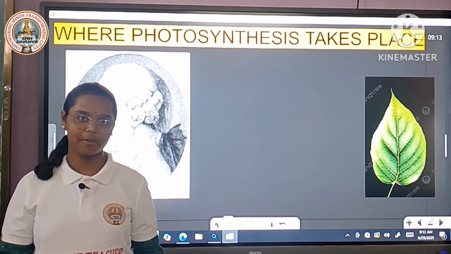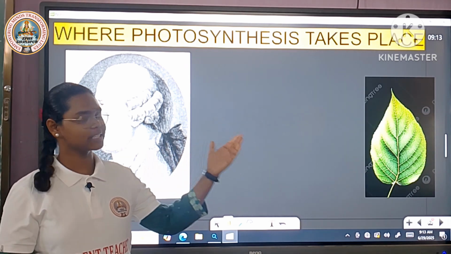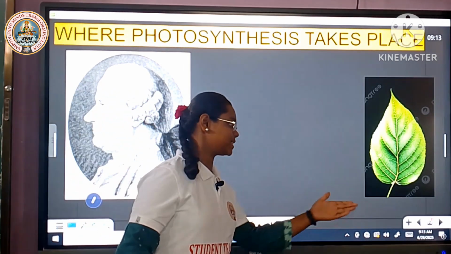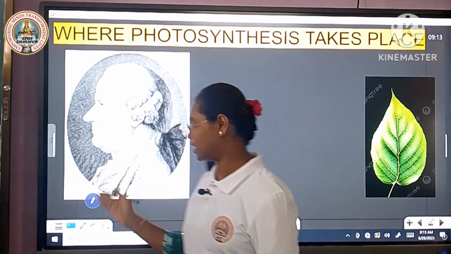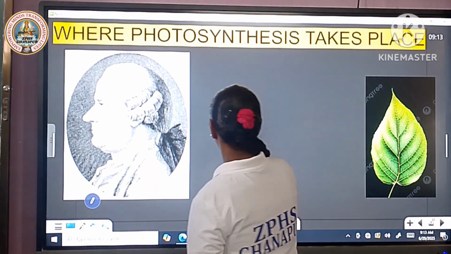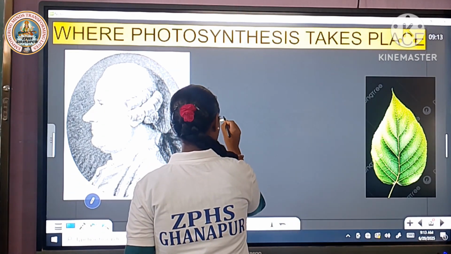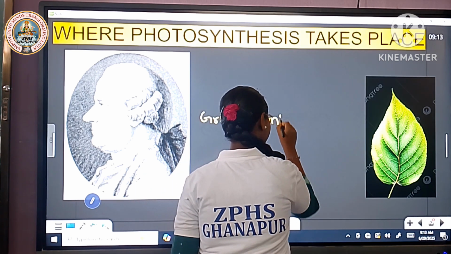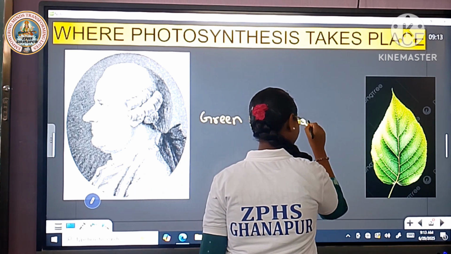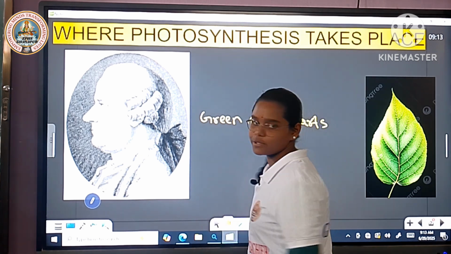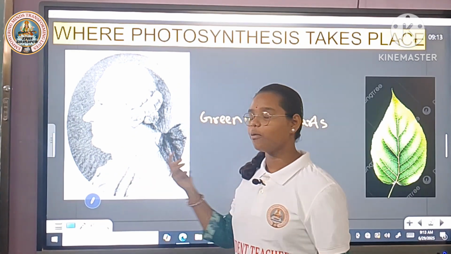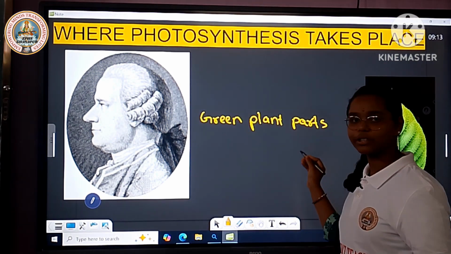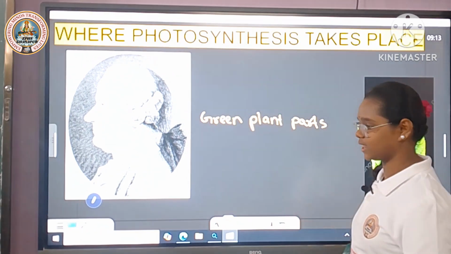Now we will discuss where photosynthesis takes place. Generally we say photosynthesis takes place in the leaf. John Ingenhousz proposed that only green plant parts could carry out the process of photosynthesis. Who proposed that? John Ingenhousz. What he proposed is that only green plant parts could carry out the process of photosynthesis.